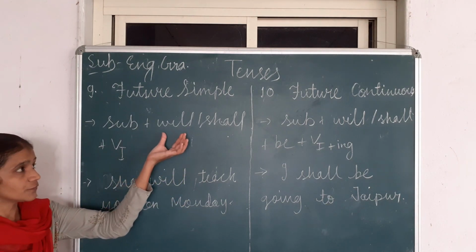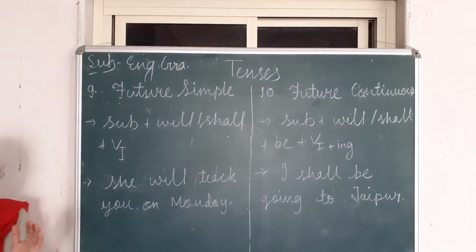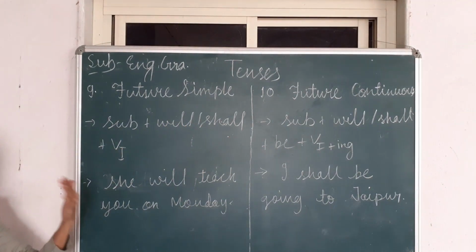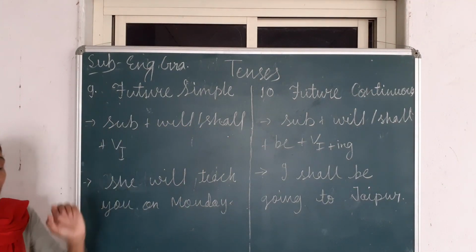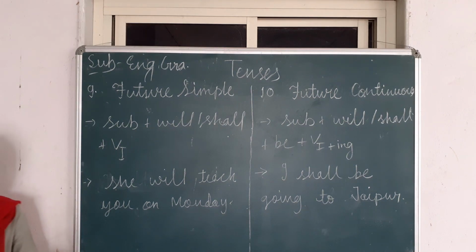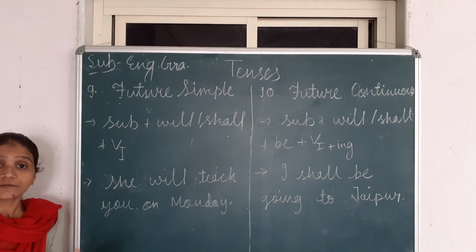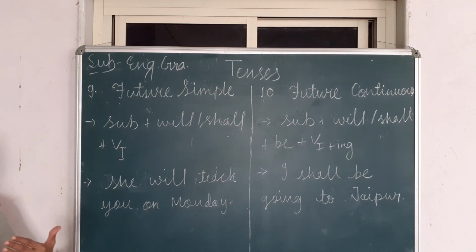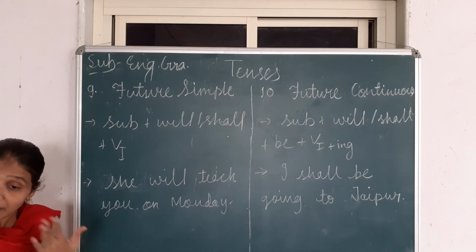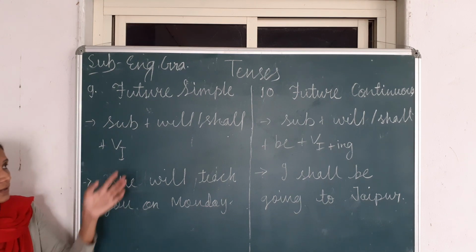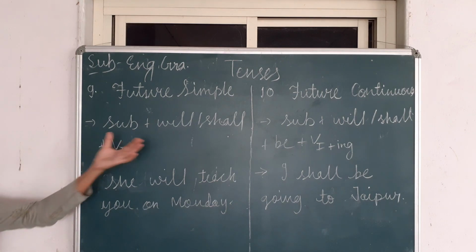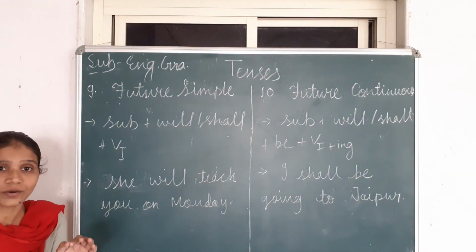Now when do we use will and shall? When the subject is I or we, at that time we use shall, and with other subjects we use will. But we can use will with I or we also when we are very sure about the work. Suppose I am telling you, I will teach you on Monday. If I am very sure, then I can use will also. Otherwise, with unsure actions we use shall when the subject is I or we.